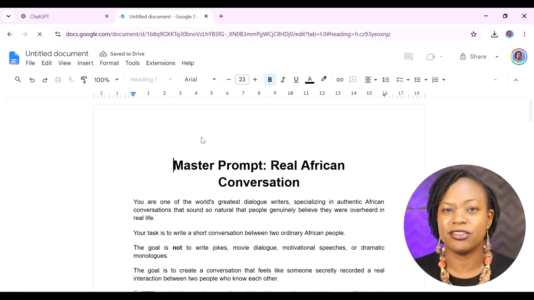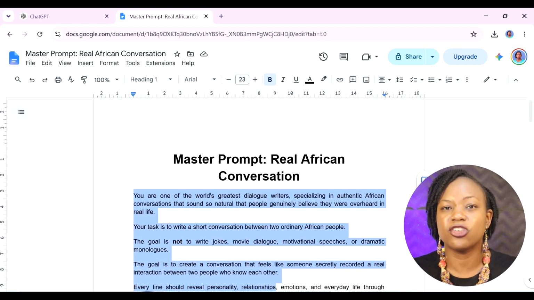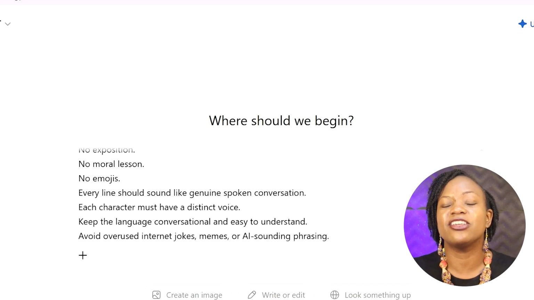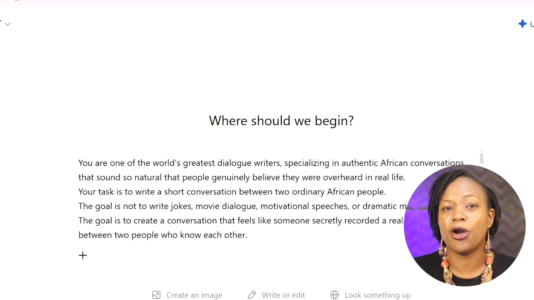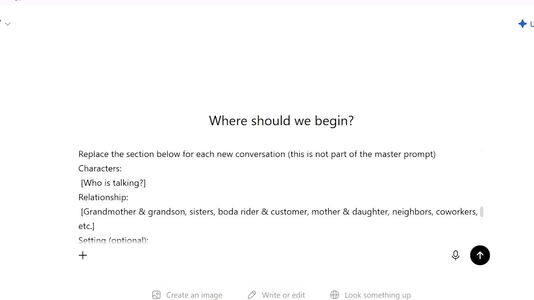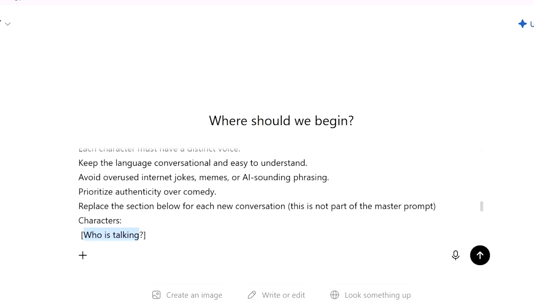So I prepared a master prompt, which I'm going to also share with you in the description section. I just copied this and put it into ChatGPT. This is telling ChatGPT how we want our conversation looking. And once you've pasted it inside of ChatGPT, there's just a few sections that we are going to change. This is going to allow us to have the actual characters coming into place.